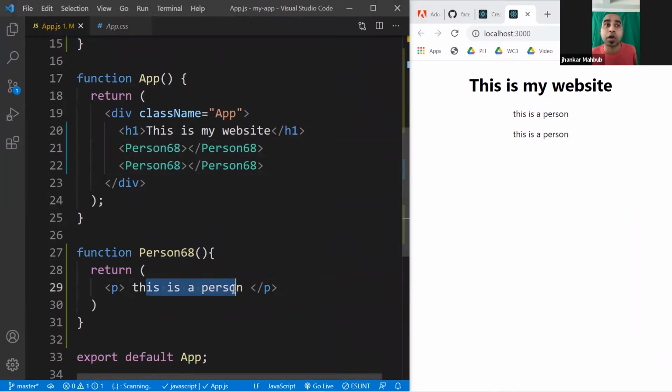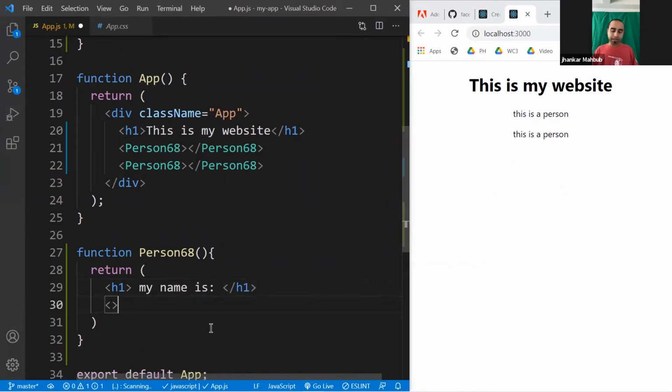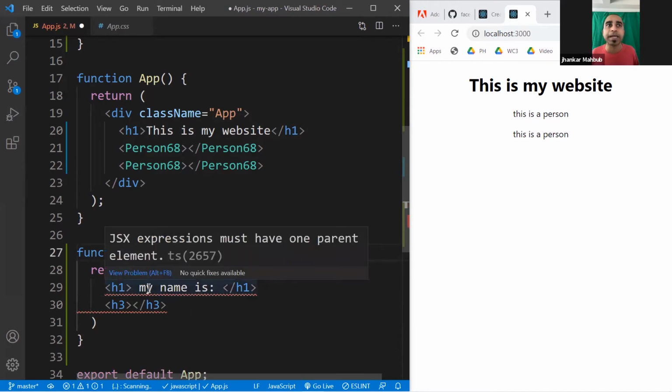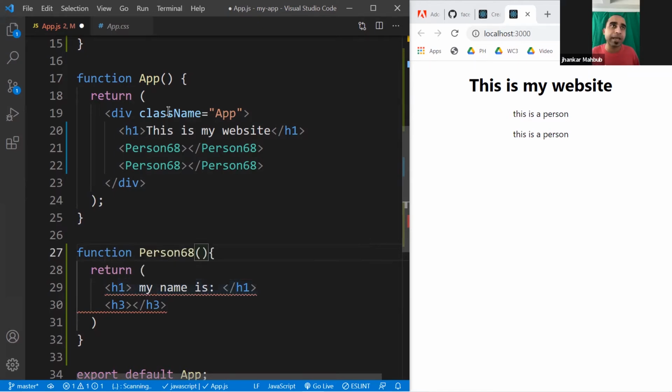You can have multiple tags, but this will cause some problems. So for example, we have an H1, my name is, we'll put some name here, slash H1, and then maybe another H3 and slash H3. If you do this, it causes some trouble. You see a red squiggly line: expression must have one parent element. One parent element means that you have a div and everything inside the div.